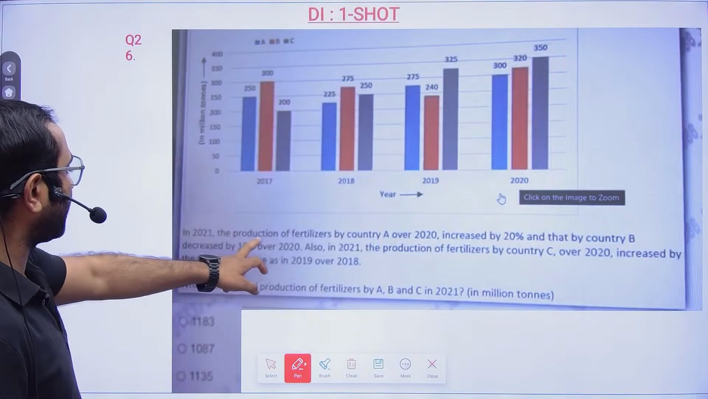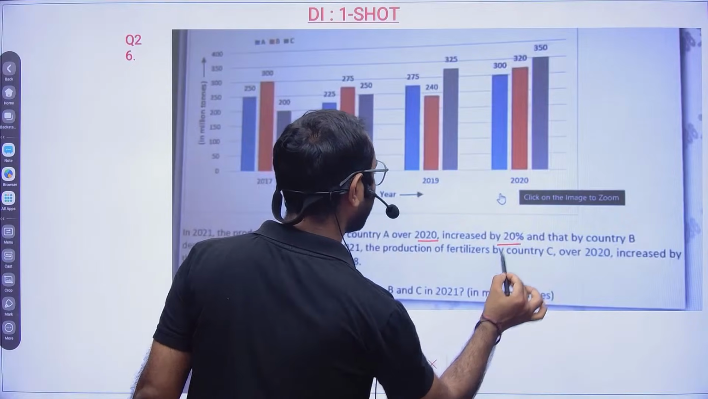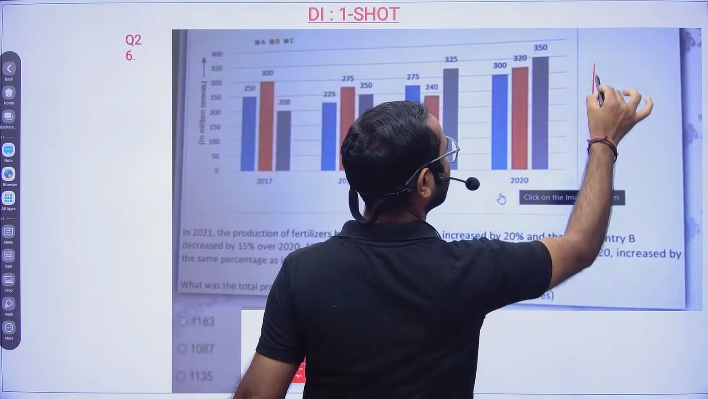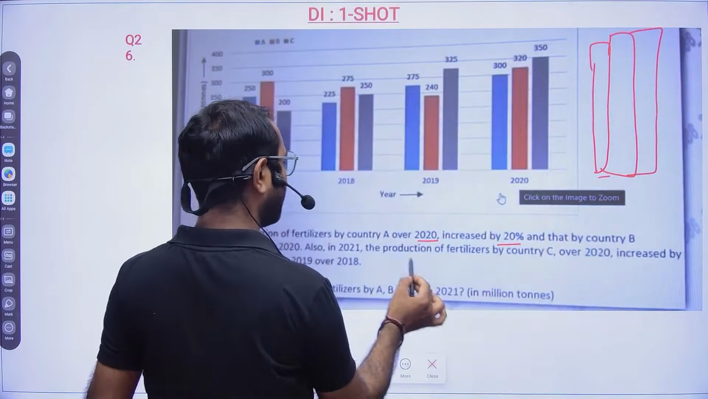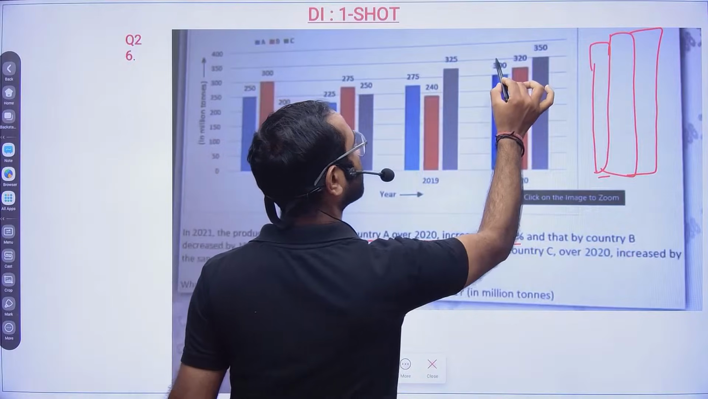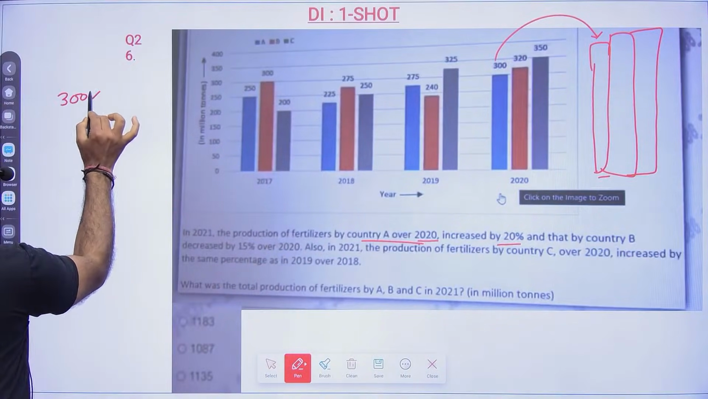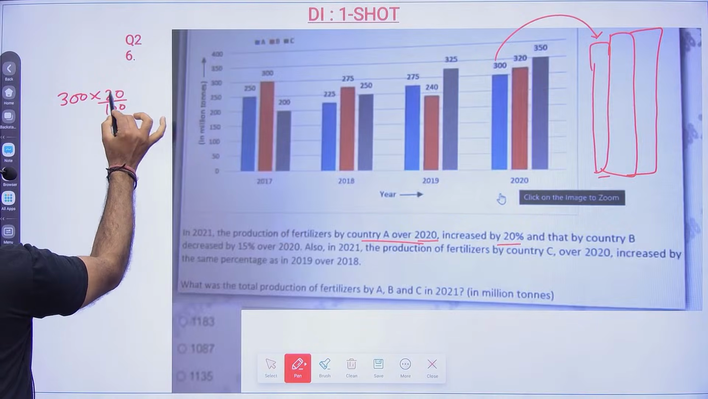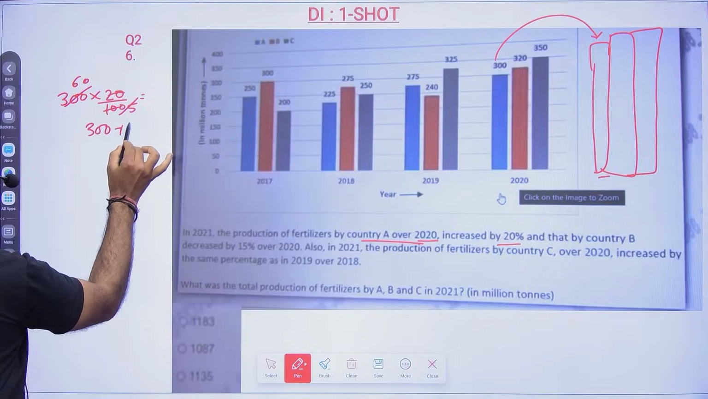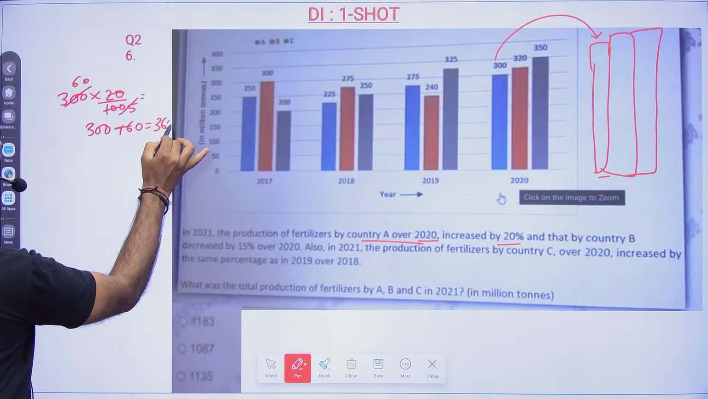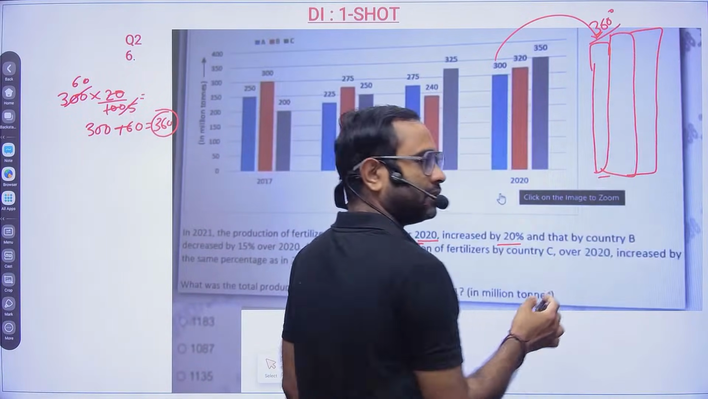So in 2021, the production of fertilizers by company A over 2020 increases by 20%. So basically in 2021, there is again going to be one more data. So A increased by 20%. So 20% of A will be nothing but 300 into 20%, so it will be 5 times 60. So 300 plus 60 became 360. So here it is 360. This is the last question, friends.